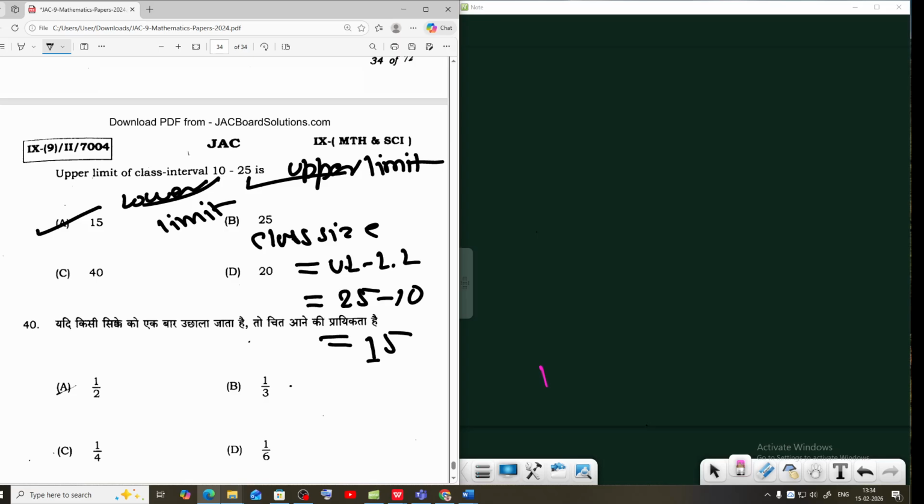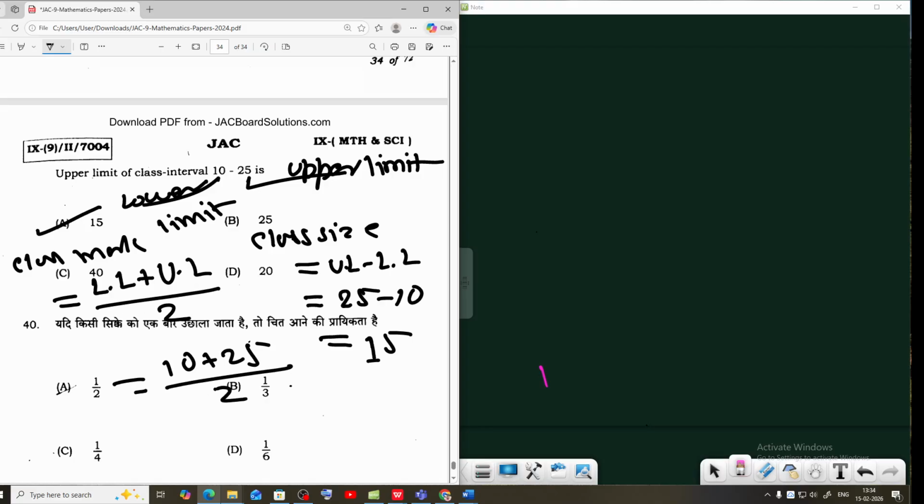The next type of question is class mark. Class mark equals lower limit plus upper limit divided by 2. That means 10 plus 25 divided by 2, so the answer is 35 by 2, which is 17.5. The same type of question can be created in different ways: class interval, class size, class mark, etc.